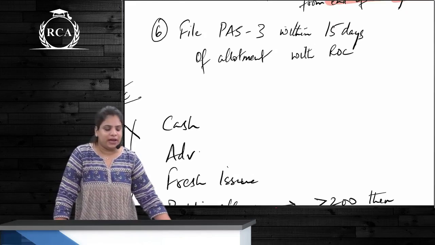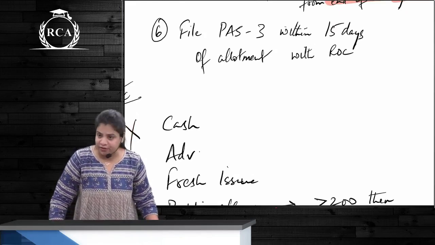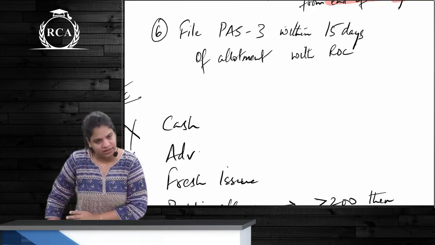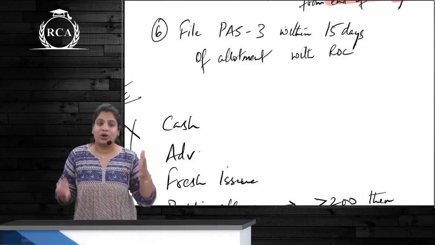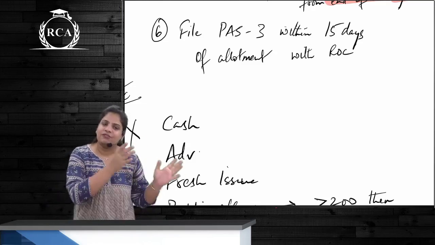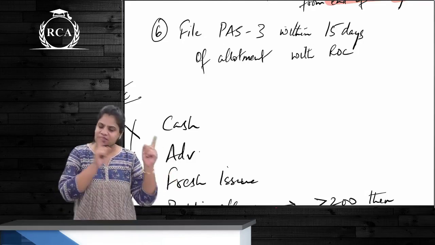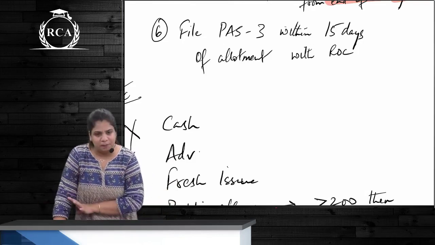Is public issue and private placement one and the same? No, they are totally different, correct? For private placement, we have to comply with section 42. For public issue, we have to issue a prospectus. We have to have the contents of the prospectus. We also have to comply with sections 39 and 40, correct? So, a prospectus is required in case of a public issue, not required in case of private placement, correct?